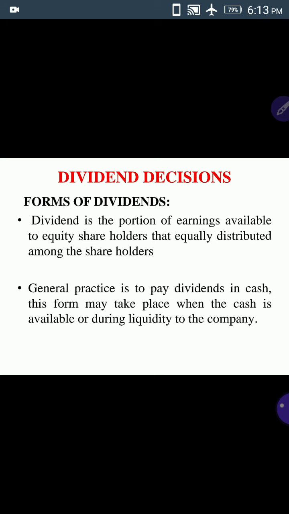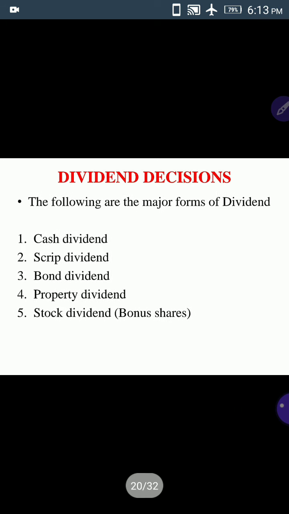Okay, and next one, the following are the major forms of dividend. Now the company has decided to pay dividend. In which form do they have to pay the dividend? See here, there are 5 different forms available.